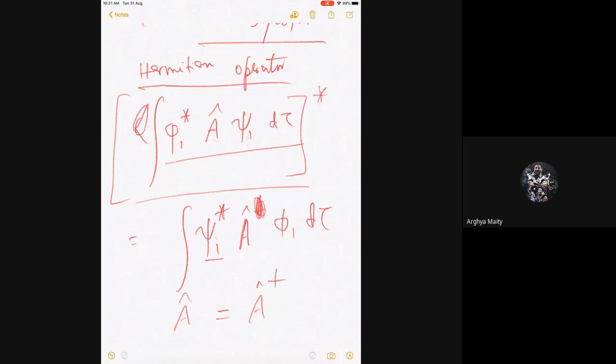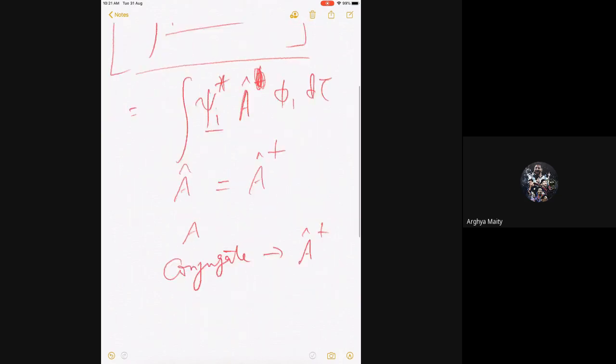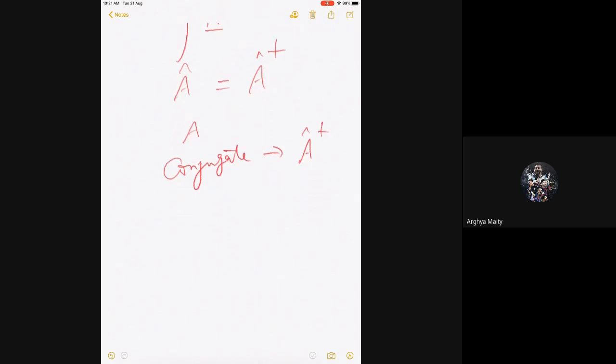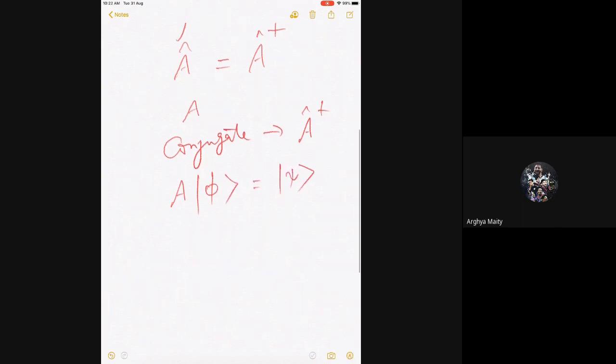If they are real numbers, they will become transposed. We will see that later. At this point, imagine how I have defined the conjugate operator. If A acts on phi equal to psi, in Dirac notation, then phi star A dagger gives you psi star.